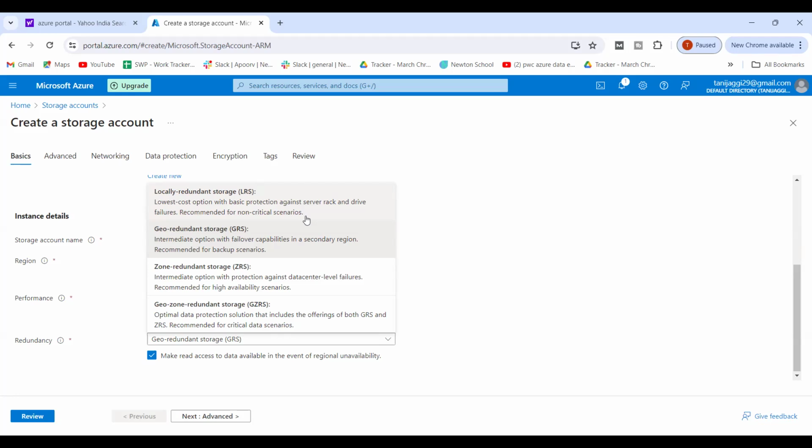Because if it's a new client, your client is going to say that they want to reduce cost. Right now you have a client that is using GeoZonal redundant storage, but now they are finding that it is a very costly thing for them and they want something cost effective. So now you have to approach them: okay, we understand that in GeoZonal redundant your cost is so high because of these points.